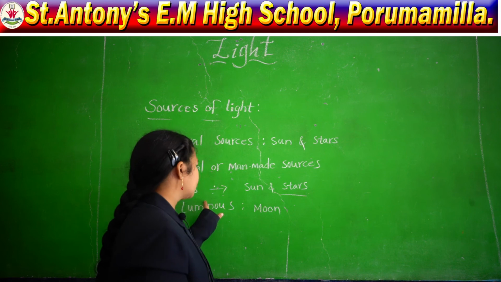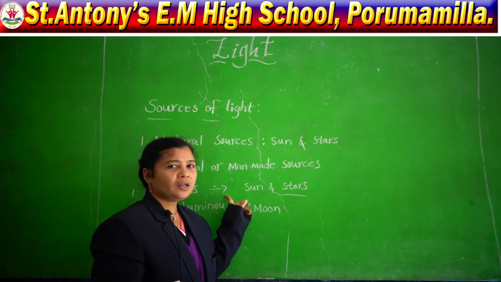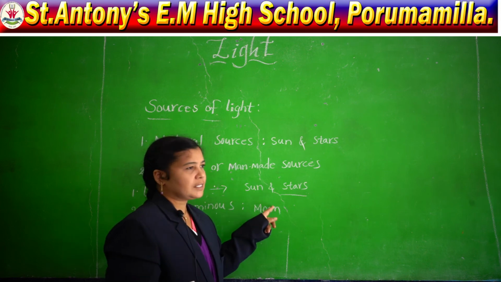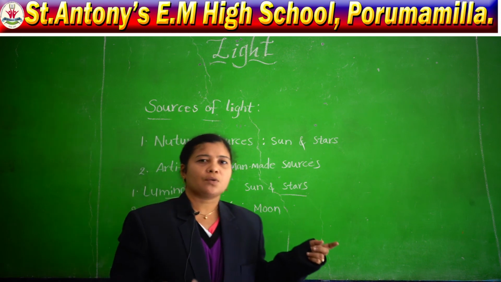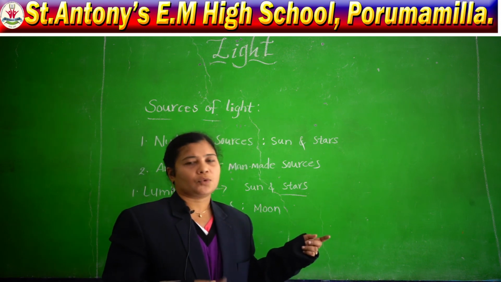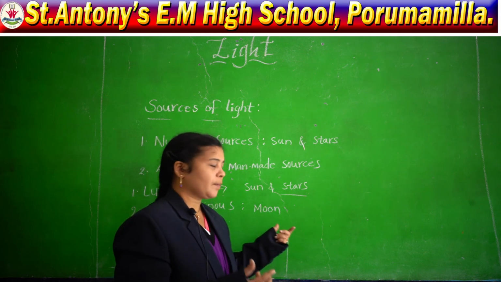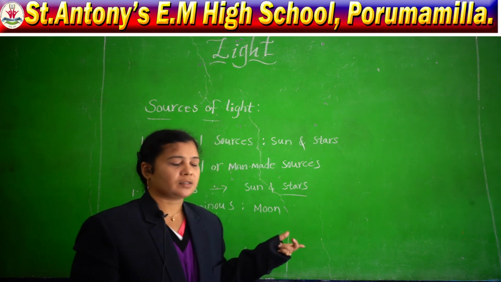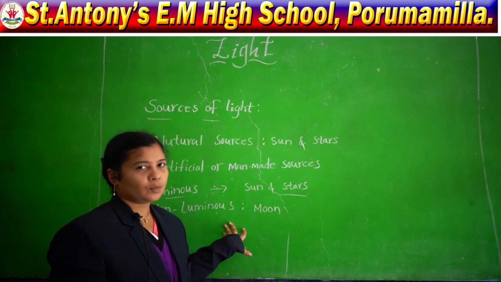So, luminous and non-luminous. Luminous means what? They are producing their own light, for example the sun and stars. And non-luminous means they cannot produce their own light. So how do they get it? They are reflecting rays from the sun, so that they appear bright. So these we are calling non-luminous bodies.